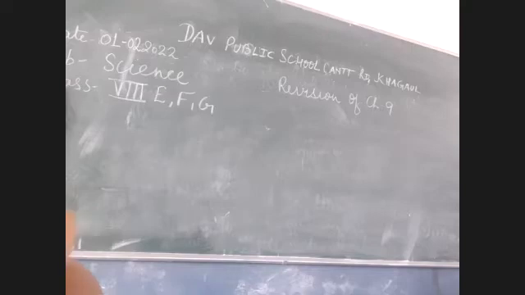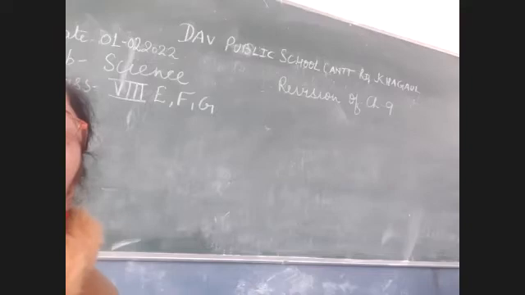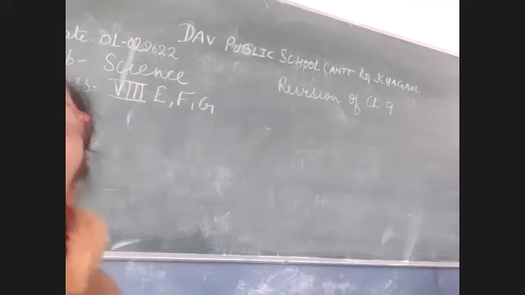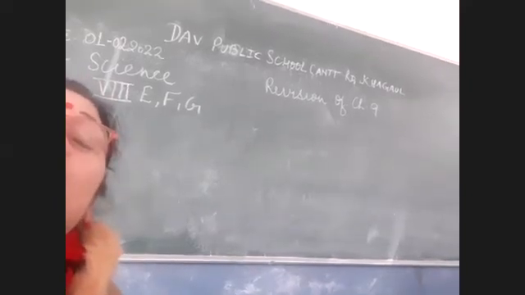Okay, next, Aditi Priya. What is fertilization? When the two types of gametes, sperm and ovum, are united, they form a single cell called the fertilized egg or zygote. This process is known as fertilization. Okay.